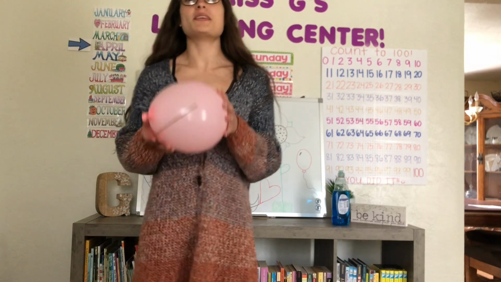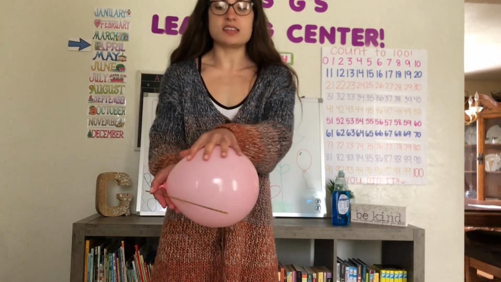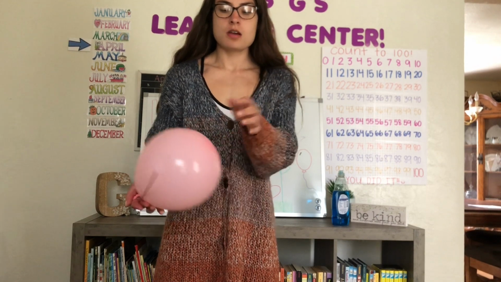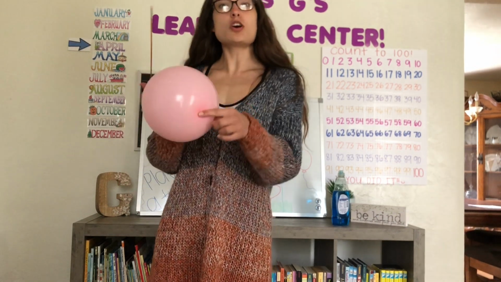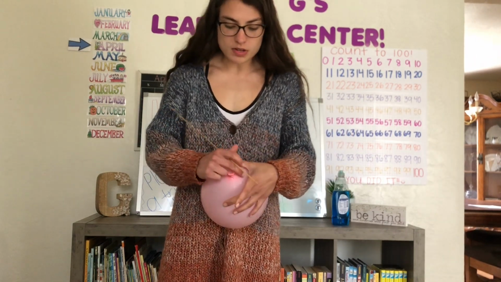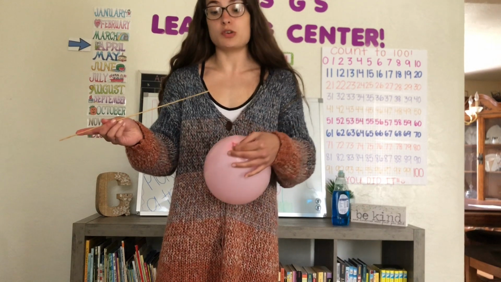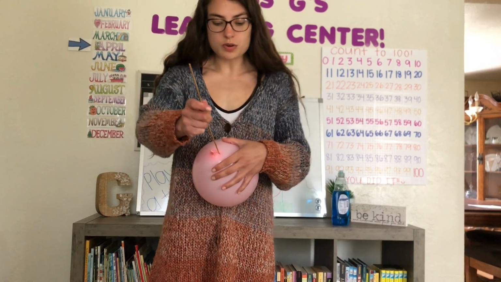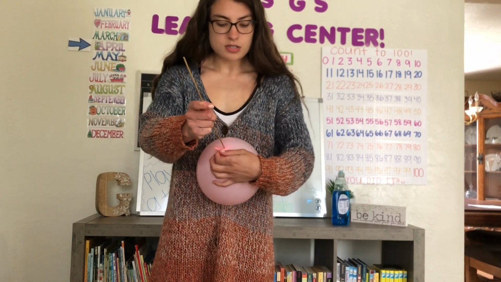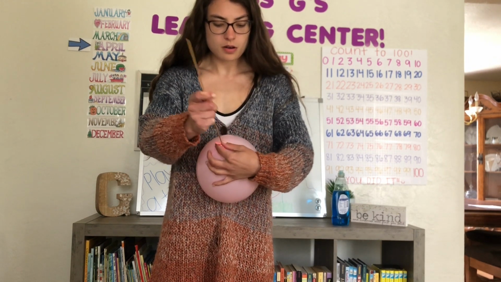So our balloon is expanded, and the part where it's stretched the most is this big part right here. Right on the ends, it's darker because it's not blown up all the way. And down here, we could see that it's a little bit darker, and that's the thickest part of the balloon right now. So we're gonna get our skewer and we're gonna go ahead and just carefully poke that hole through it.